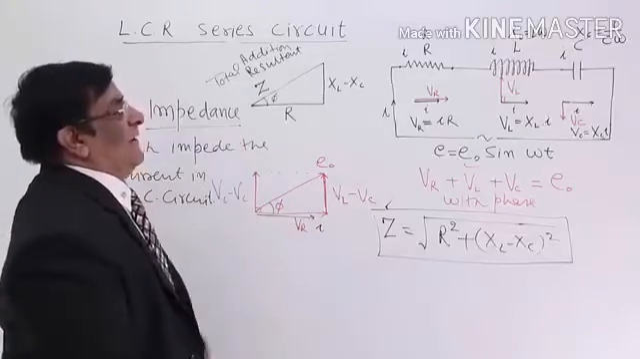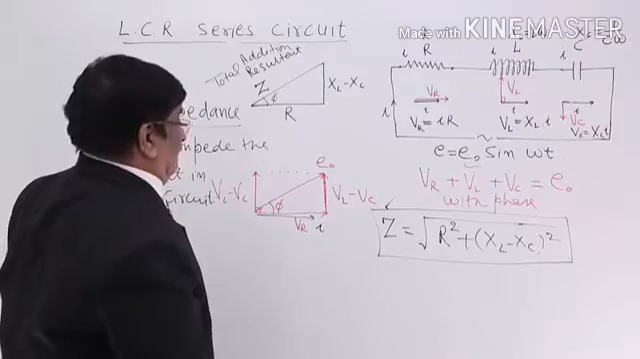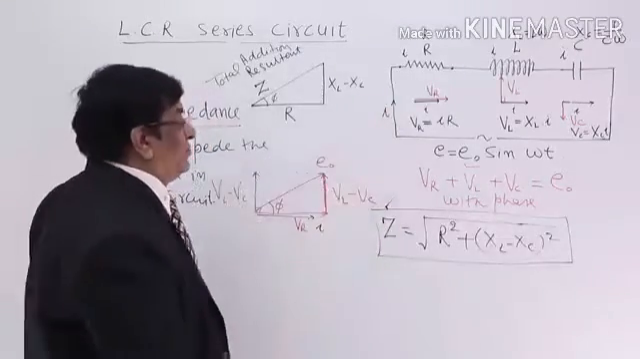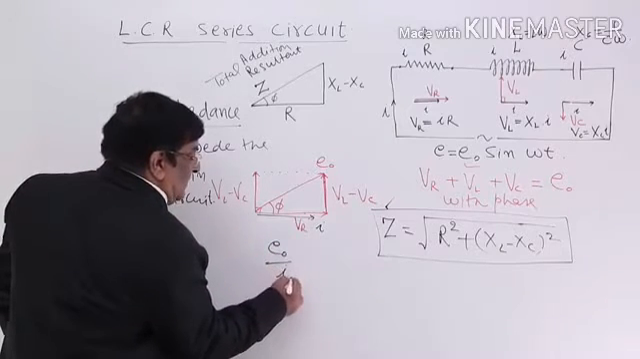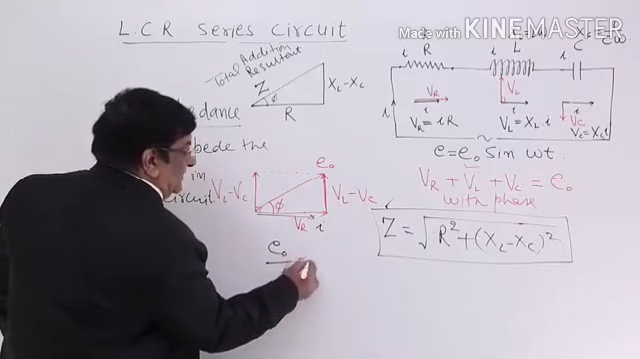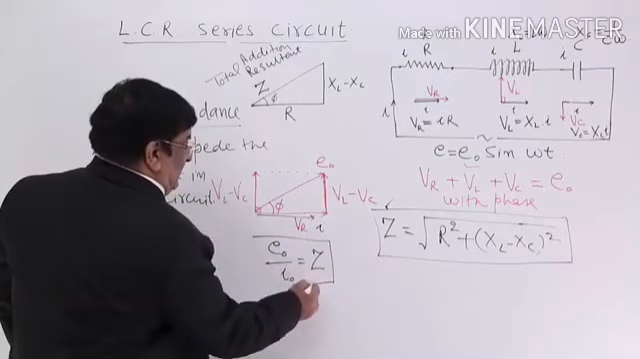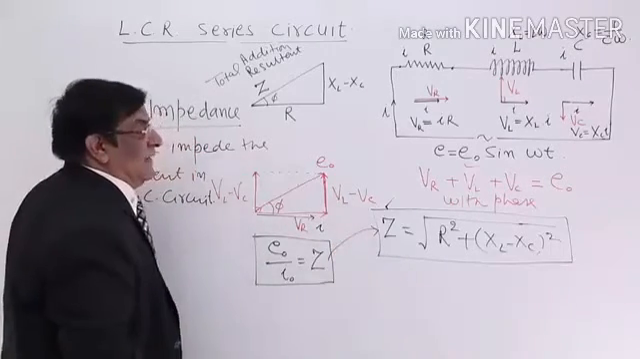There is another way of finding this Z. And what is that other way? That's very easy. The Z is opposition to the current, and opposition to the current is given by E upon I. So E naught upon I naught is equal to Z for the complete circuit. And this is the value of Z.